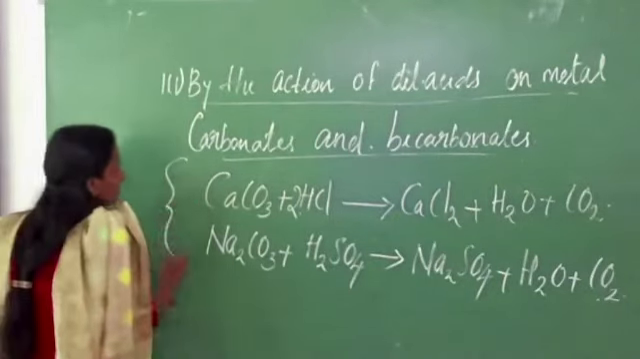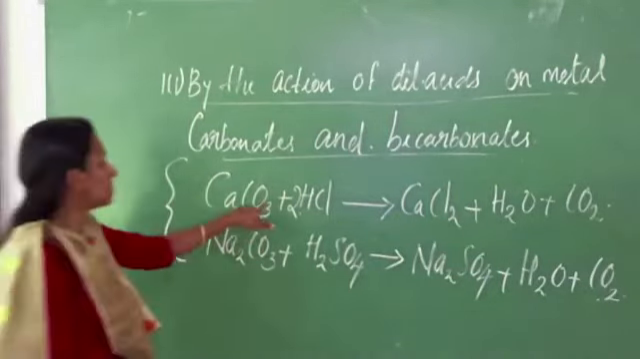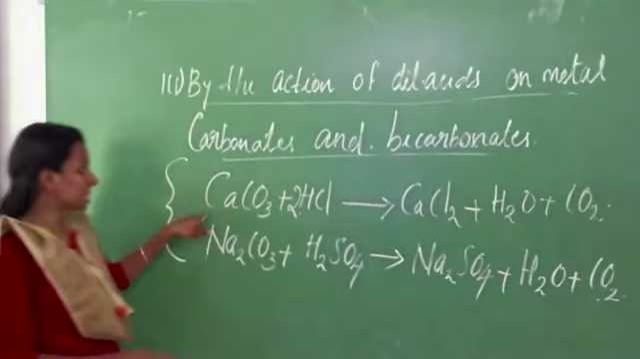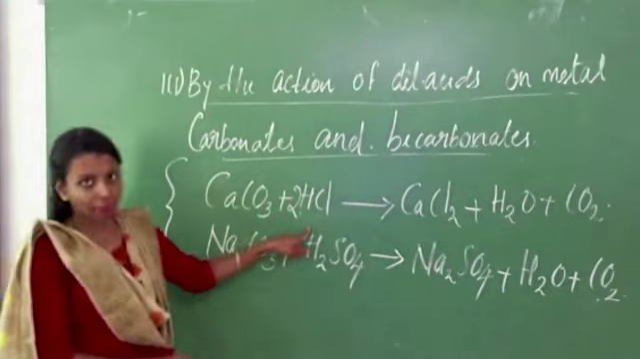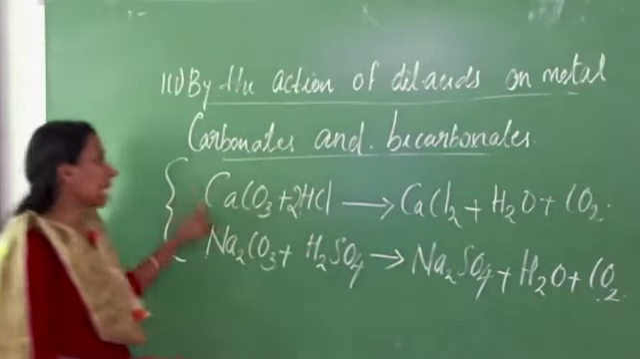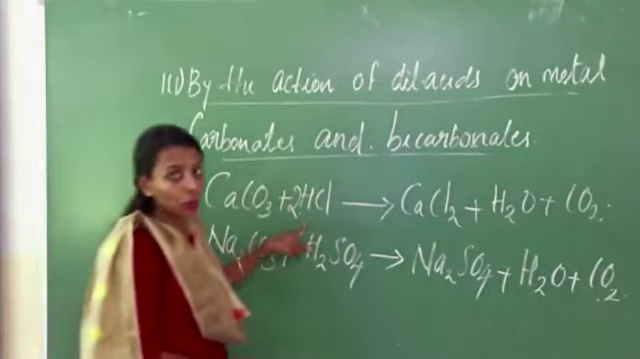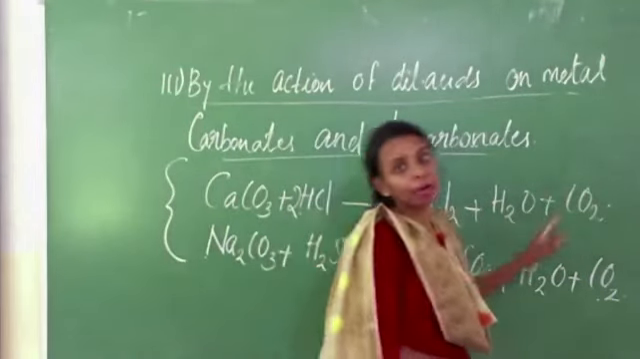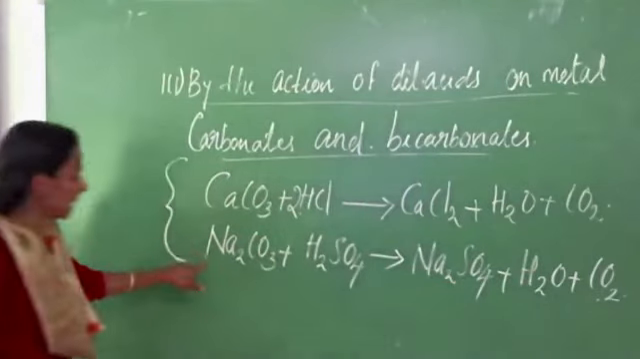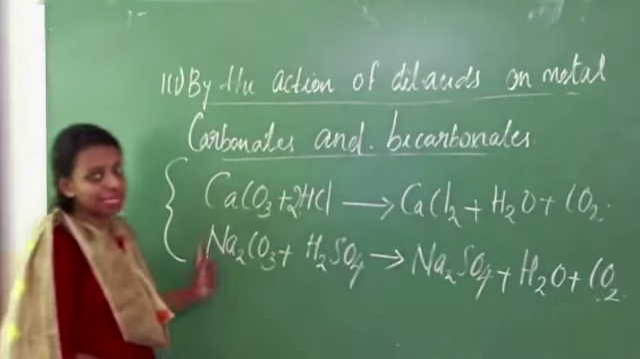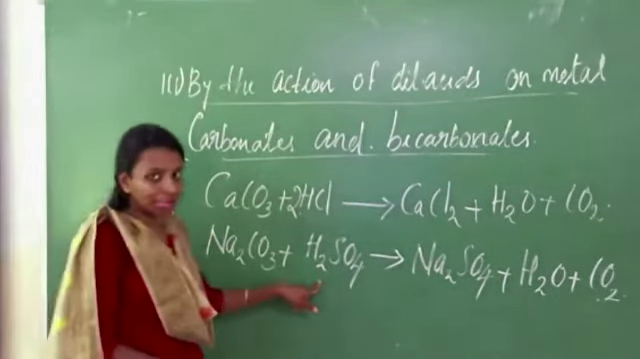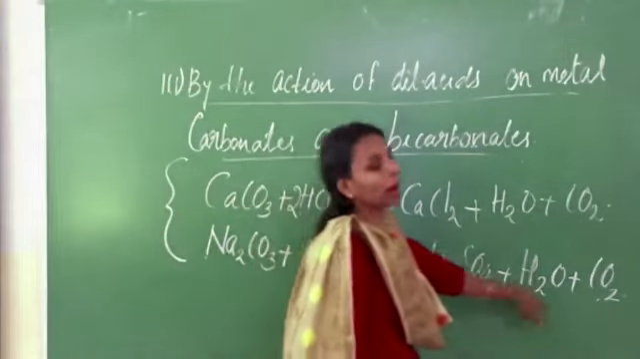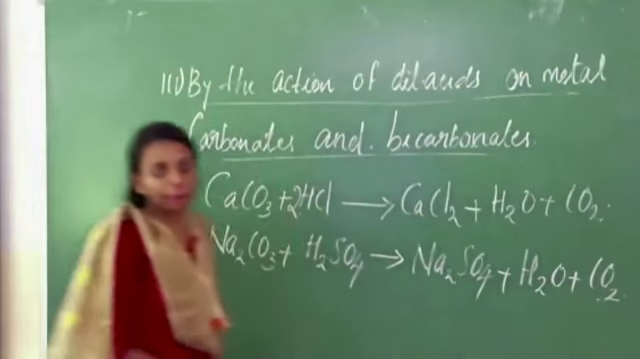These two are the reactions of metal carbonates with acids. First one, calcium carbonate reacts with hydrochloric acid. It will produce calcium chloride, water and carbon dioxide. Next one, sodium carbonate, that means a metallic carbonate, reacts with dilute sulfuric acid. It will produce sodium sulfate, water and carbon dioxide.